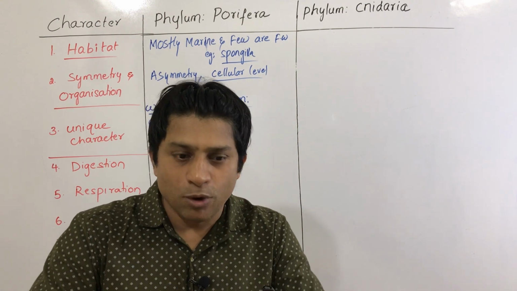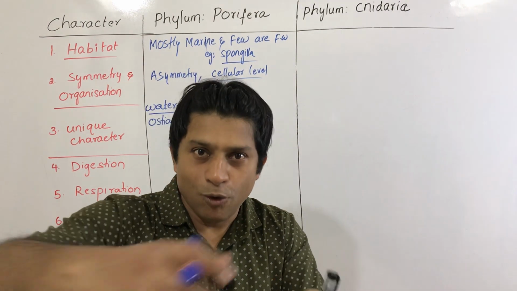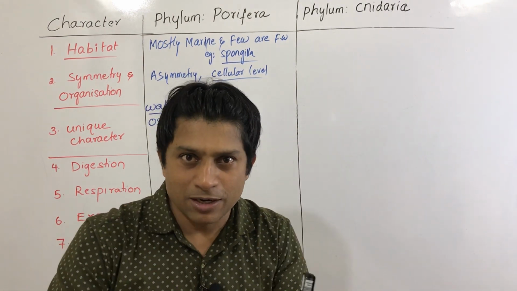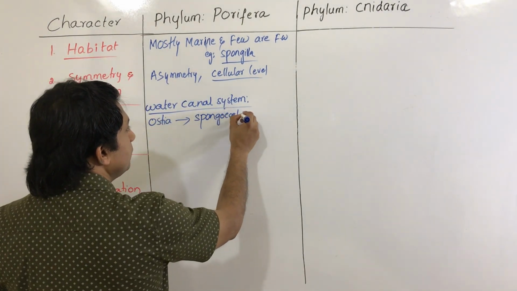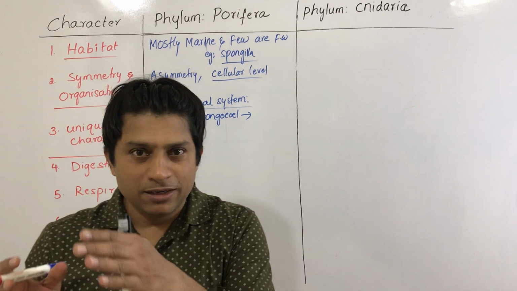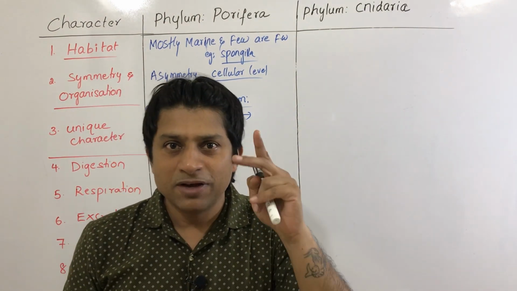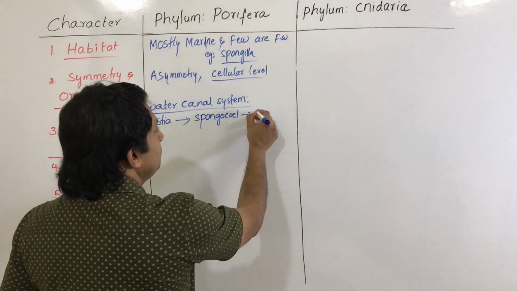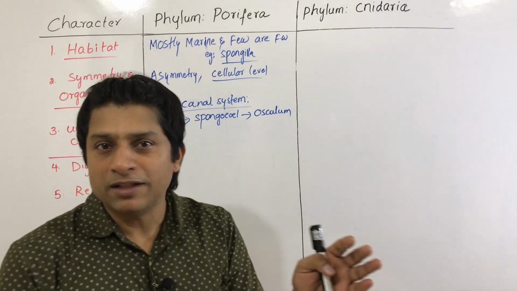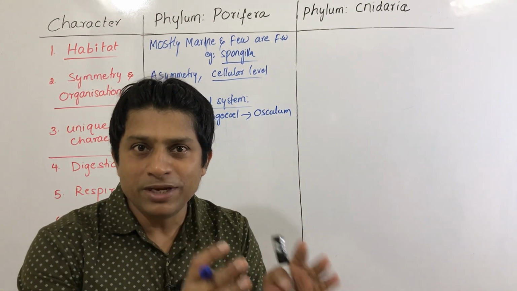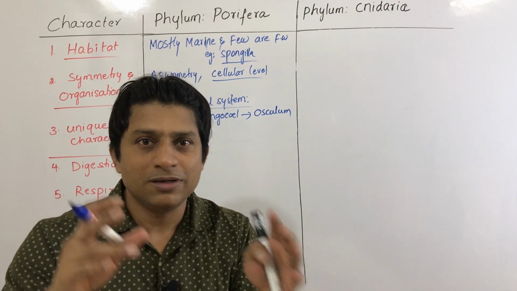Now in the body, this water moves in different channels. We call them canals. All these canals open into a central cavity of the sponge body, which is called spongiocele. Now from spongiocele, water goes out of the body with the help of a single opening, which is called osculum. This is how the water keeps moving in the animal body. This is a unique character for all sponges or poriferans. Remember, water canal system, right?